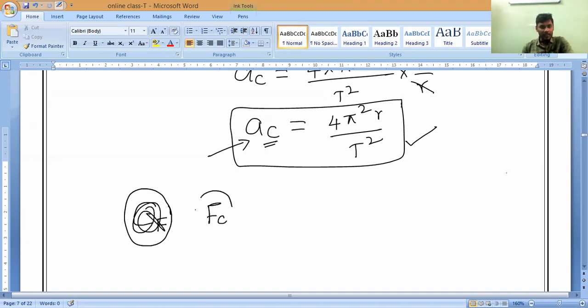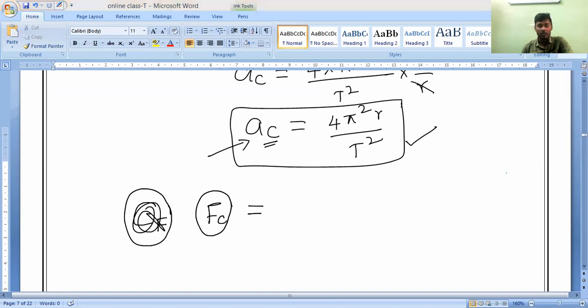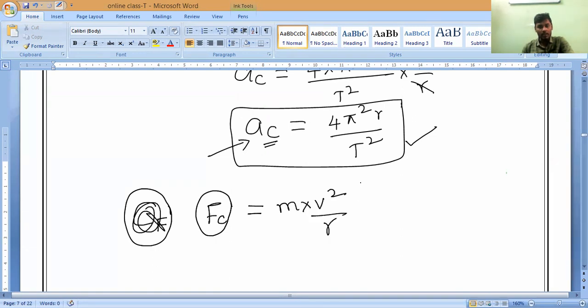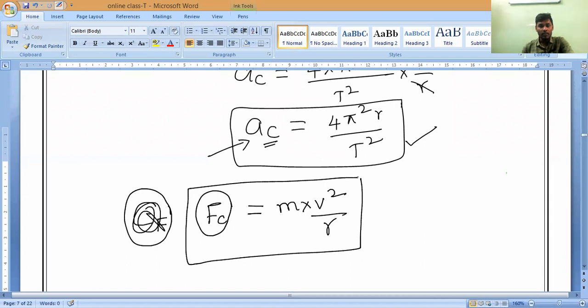F_C, centripetal force. What is that? Centripetal force equals, please remember, the formula is m into v square by r. That is mass into velocity square by r. This is the formula for calculating centripetal force.